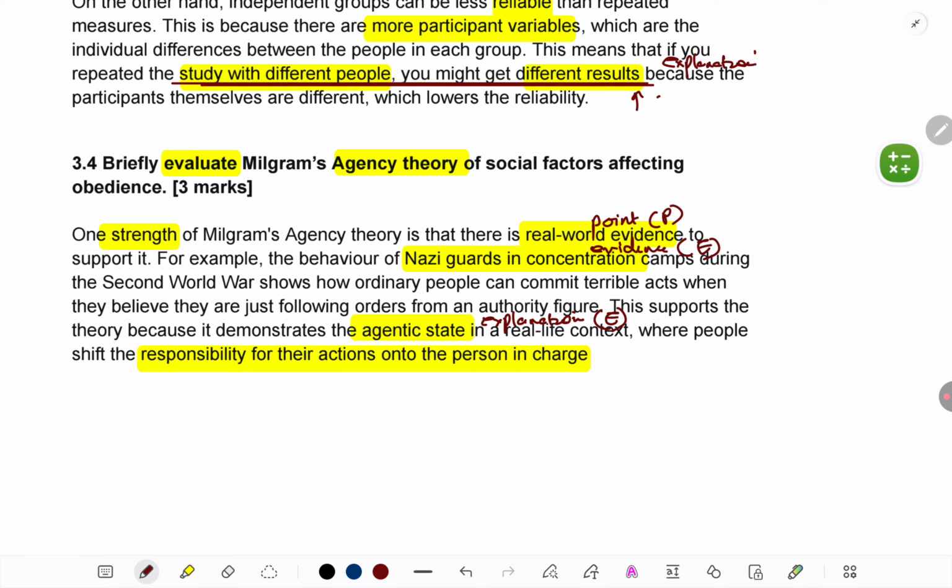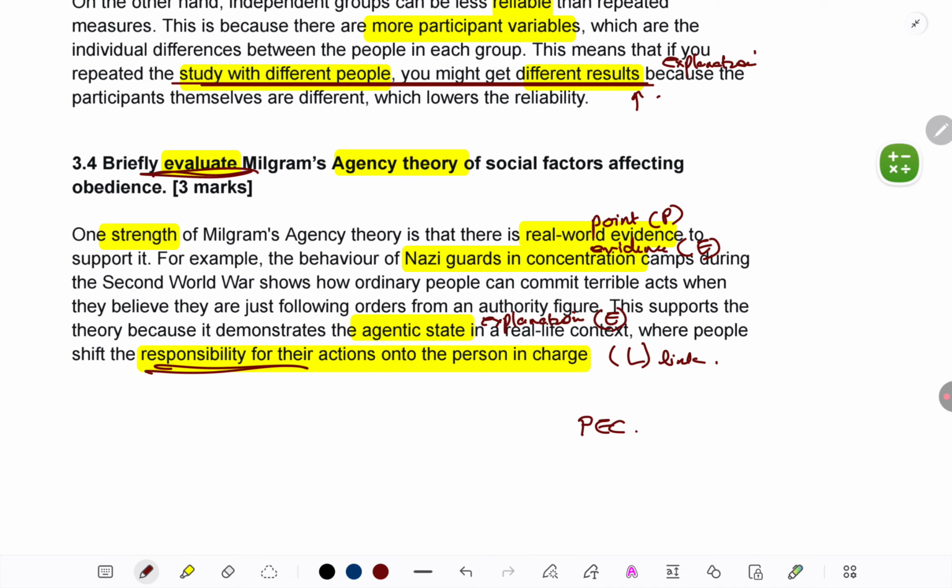Why is this a strength? Because agentic state is not just a theory or a phenomenon, it has been observed in such real world contexts. And there's a link. An answer has been given to the question directly. They asked us to evaluate, and we are showing this really exists, this state where people shift their responsibility onto others. Okay, I had taught you the PEC format last time.